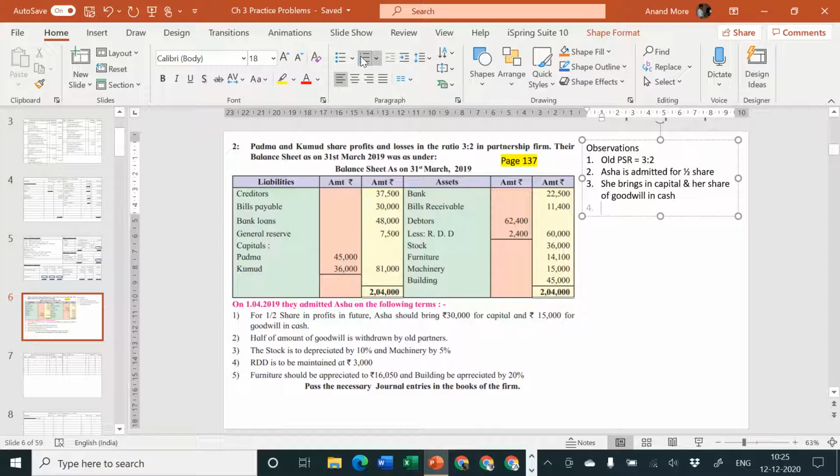The benefit of goodwill is given to the new partner. So entry will be cash account debit to goodwill account. Then who generated this goodwill? It was generated by the hard work of the old partners. So it should be transferred to the old partners' capital accounts, credit side, in their sacrifice ratio. So basic two entries are going to be there. Next one, adjustment number 2 tells you half of the amount of goodwill is withdrawn by old partners. That means I'll say goodwill is withdrawn, not full goodwill is withdrawn, but half goodwill is withdrawn.